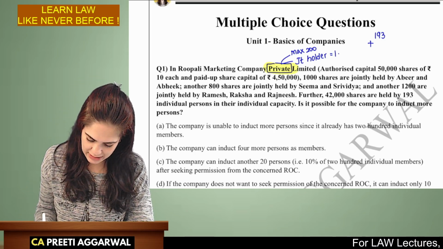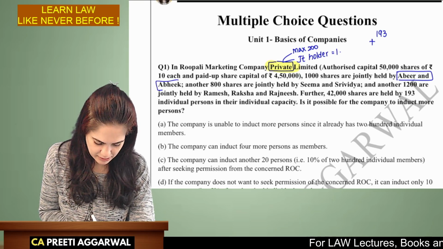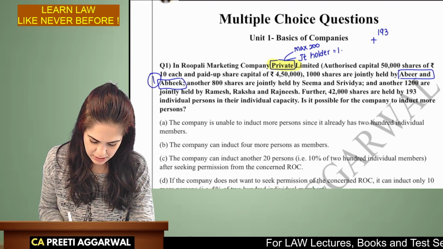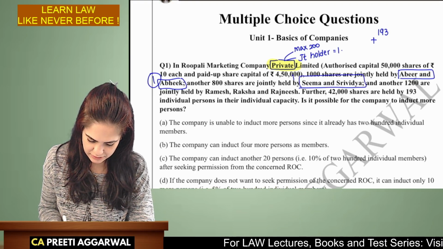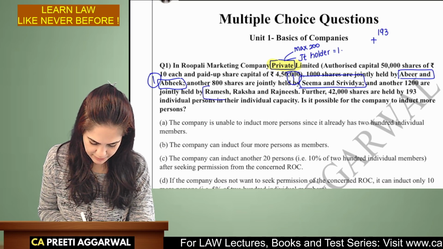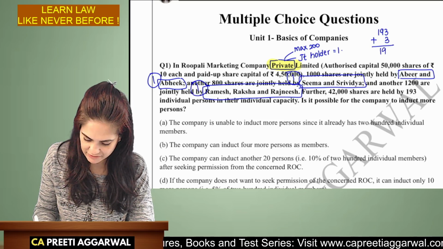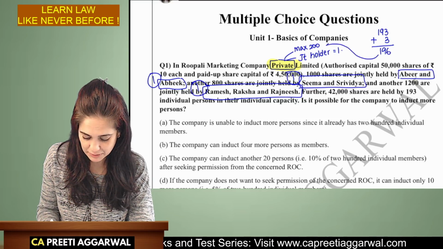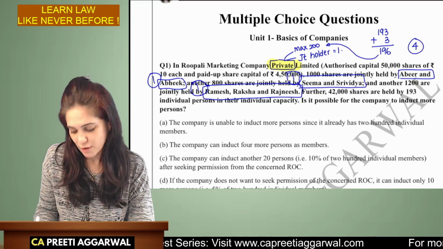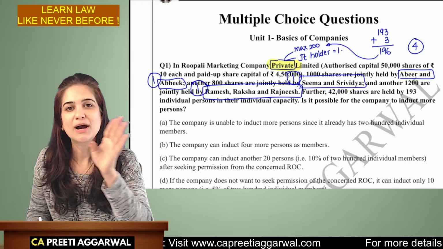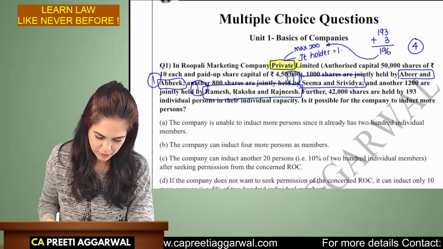They are jointly held by Abir and Abhik. So they will be counted once. Then Seema, and this is also one. Ramesh, Raksha, one. So we have plus 3. So total we have 196 and you can have maximum 200. So there is a scope for adding 4 more members. So what will your answer be over here?